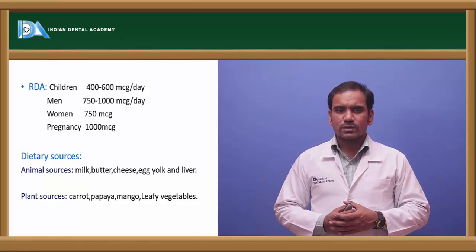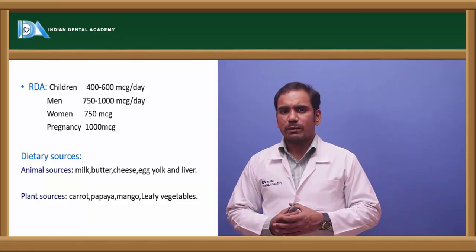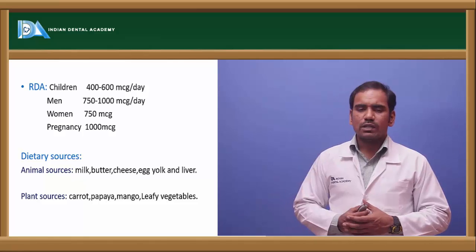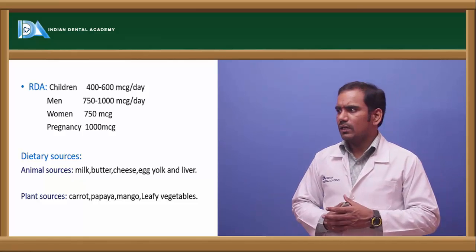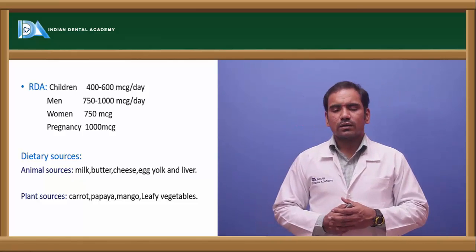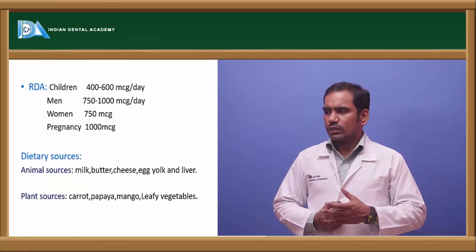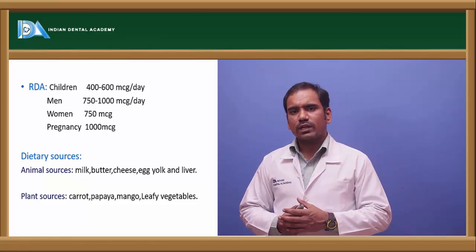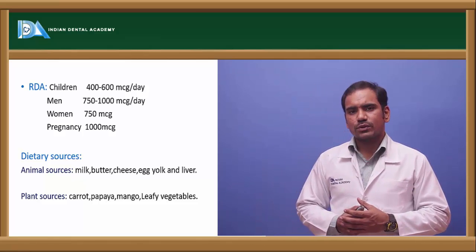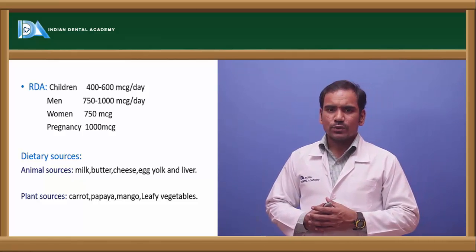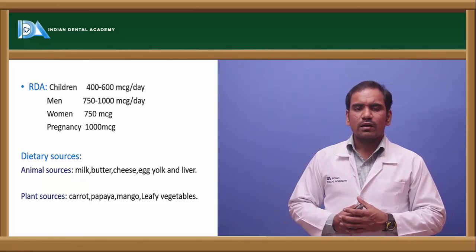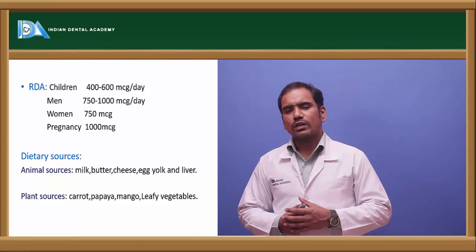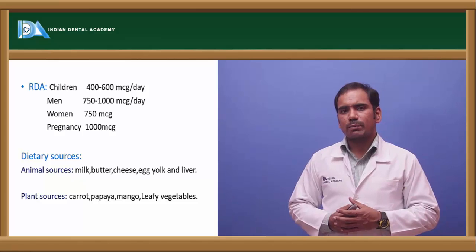And coming to sources, what are the sources of vitamin A? Among animal sources we have liver, kidney, egg yolk, butter, cheese, milk and milk products. And coming to plant sources, carrot, papaya, mangoes, those are the important sources of vitamin A.